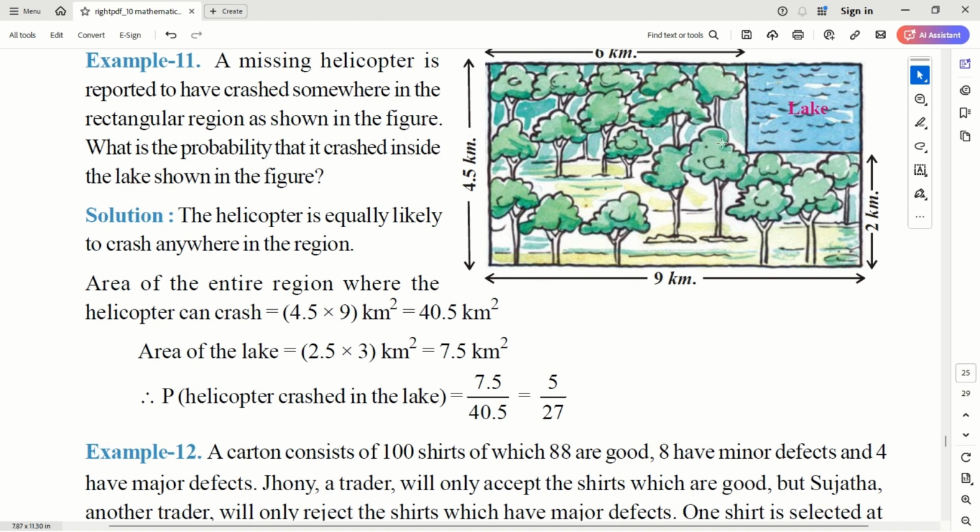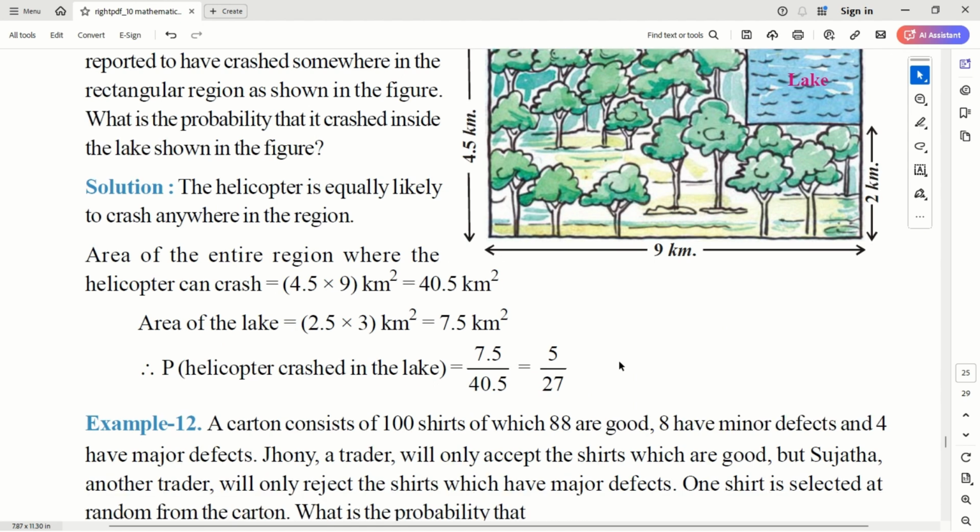So this also you cannot really measure exactly based on number of outcomes and other things. So go by the area of the lake and total area. The total area is 9 into 4.5, which is 40.5 kilometers square, length into breadth. Area of the lake is 2.5 into 3, which is 7.5 kilometers square. So the probability of the helicopter crashing in the lake is 7.5 by 40.5, which is 5 by 27. So this is a way of solving such problems where the exact number of outcomes is not clear.